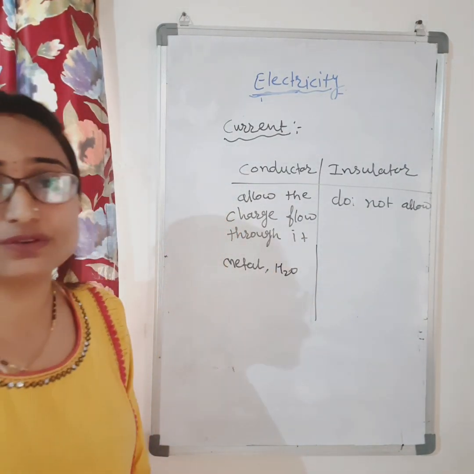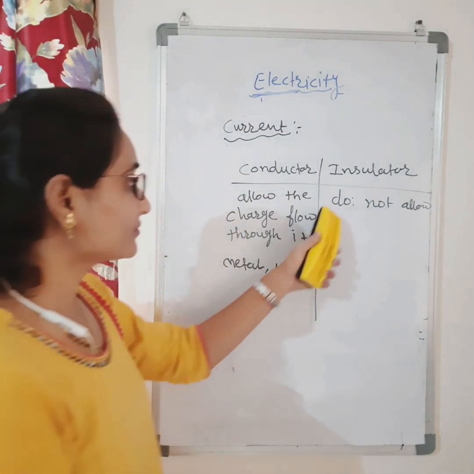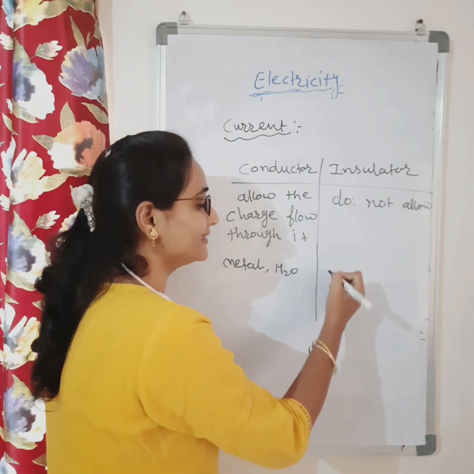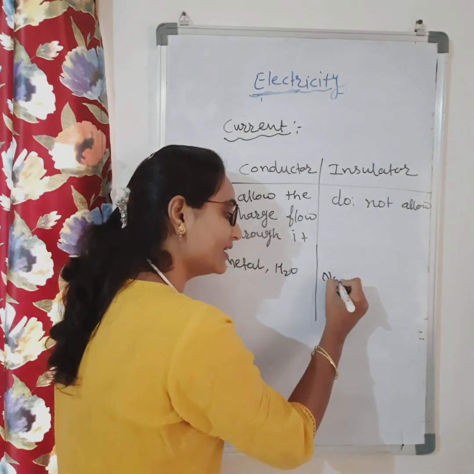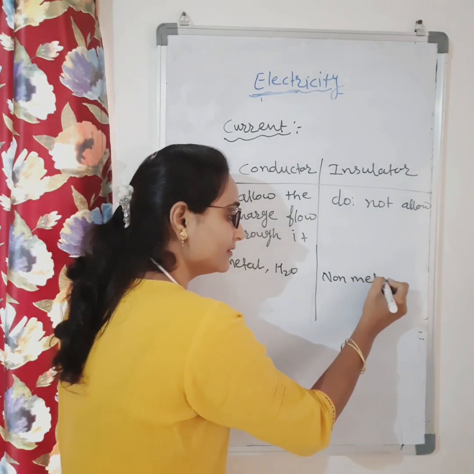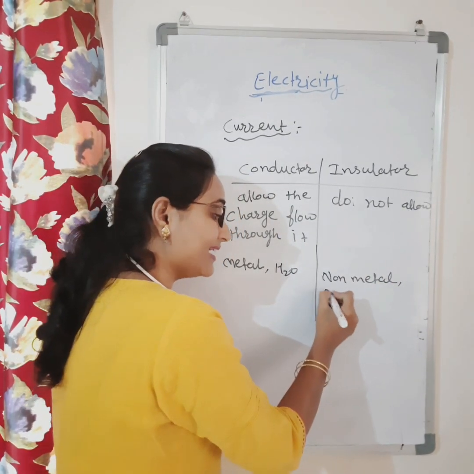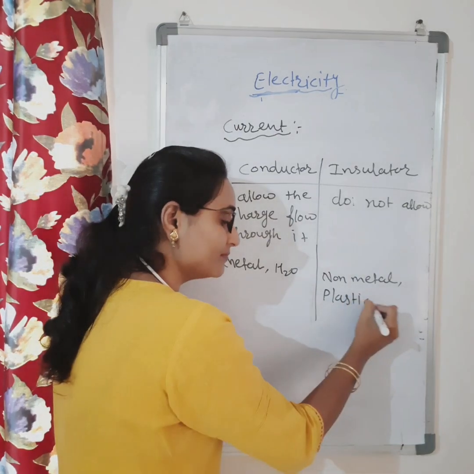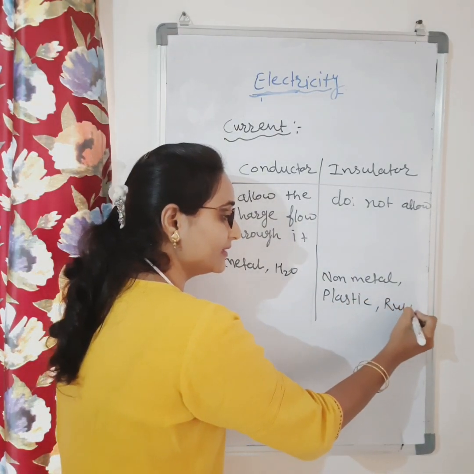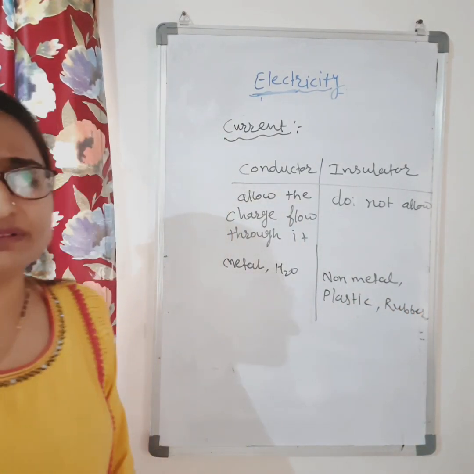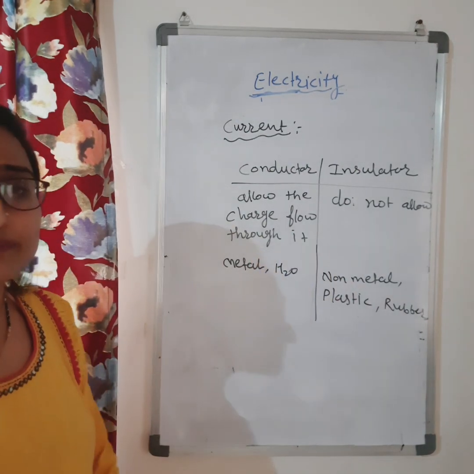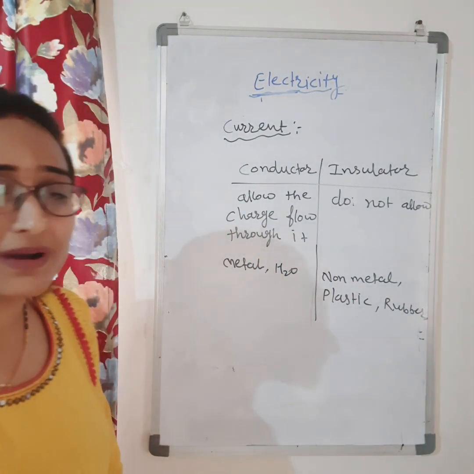Water is a good conductor of electricity. If you go for the insulators, non-metals are insulators, and plastic, rubber, these all are insulators. They will not allow the electricity to pass through them.